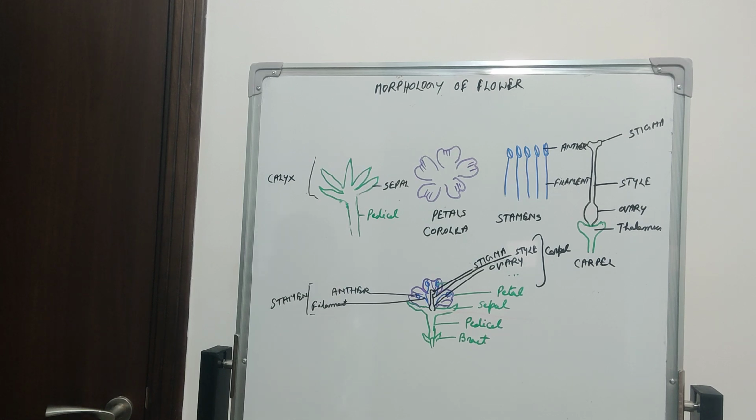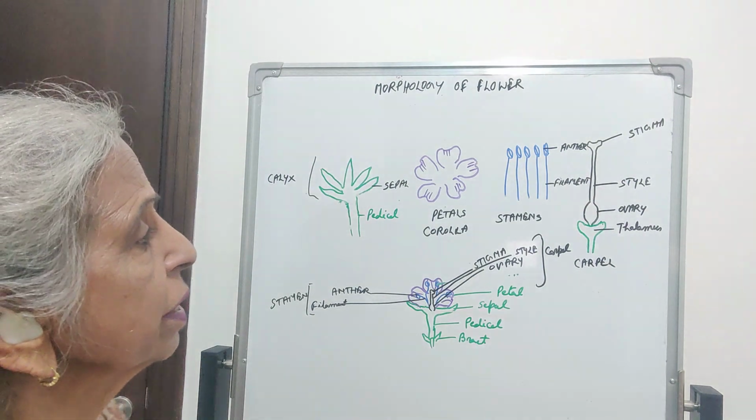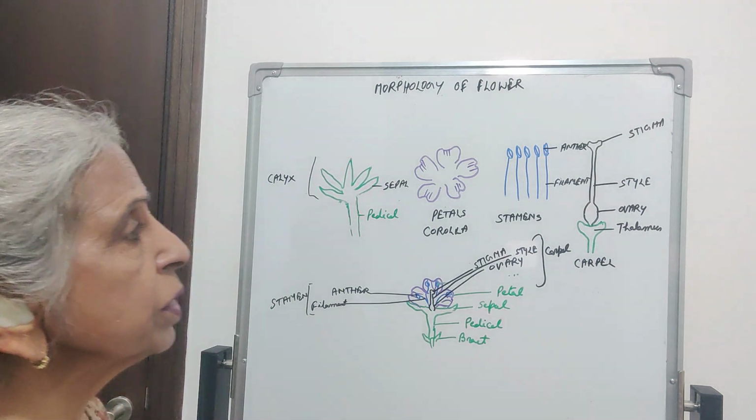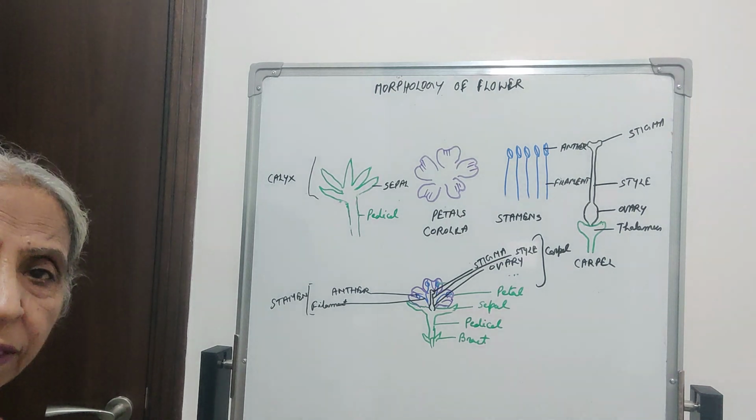Androecium consists of stamens. The number of stamens may vary: 1, 2, 3, 4, 5, and even more than 5, as in the case of citrus plant. Each stamen has a filament, and at the top is a bilobed structure, which is called the anther.